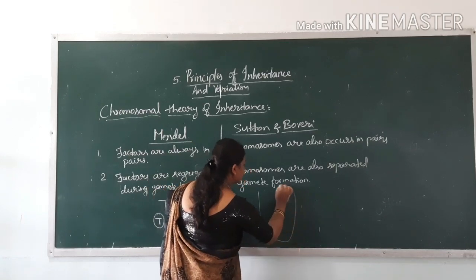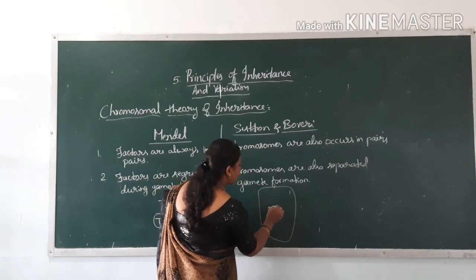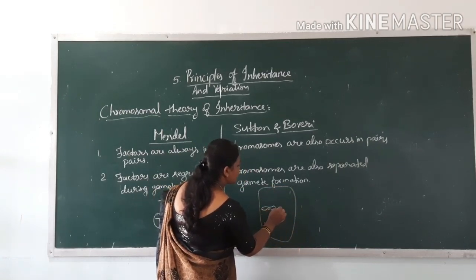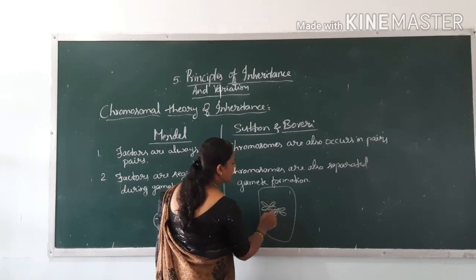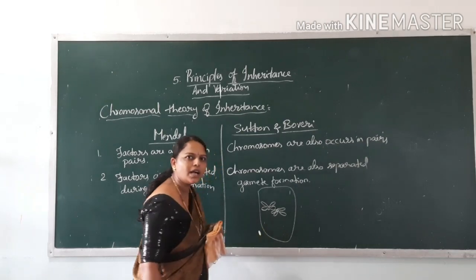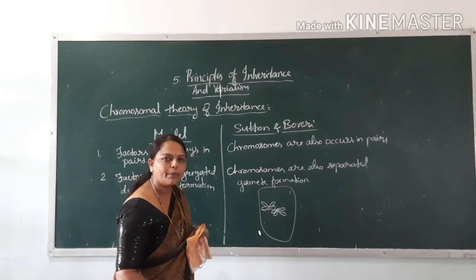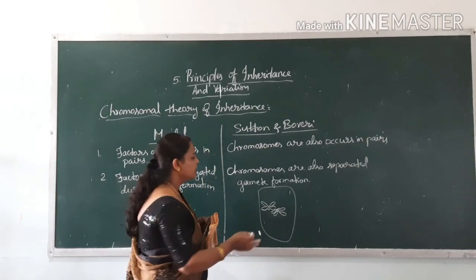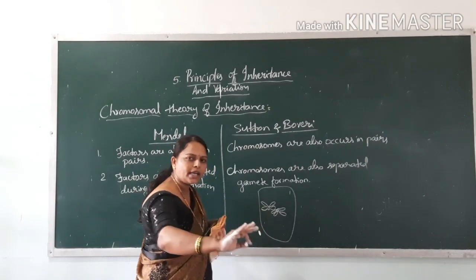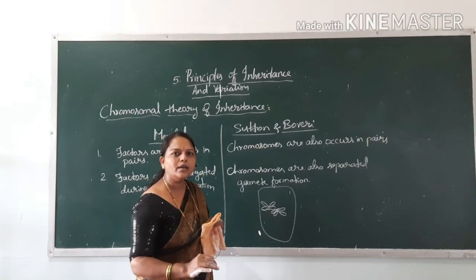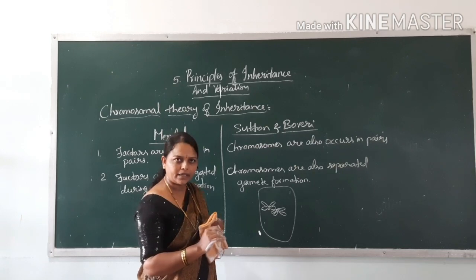Assume this is a cell. At metaphase, the chromosomes lie on the equatorial line. They become thread-like and line up in the middle of the cell plate.